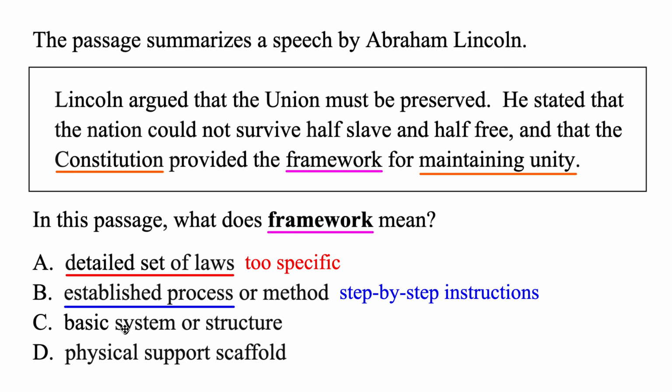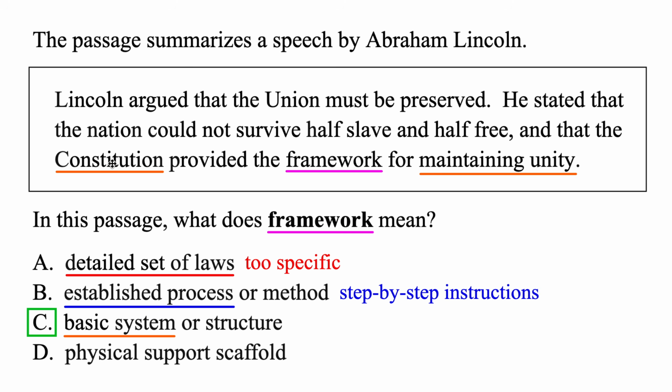Basic system or structure. The Constitution provided the basic system or structure for maintaining unity. But this definitely feels much better, right? That's what the Constitution provides, a basic system for how our government runs and the rights that people have. And it's that basic system that can allow us to maintain unity. So C, this is the best option so far.